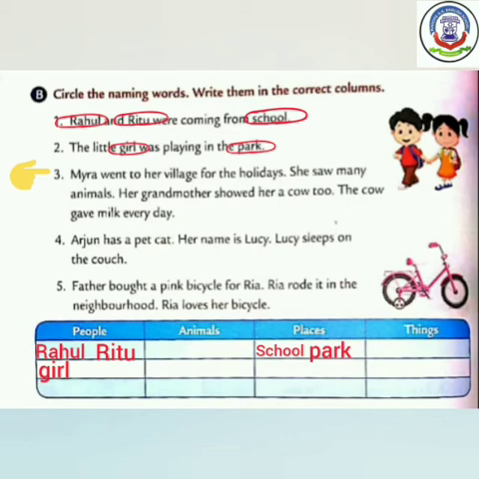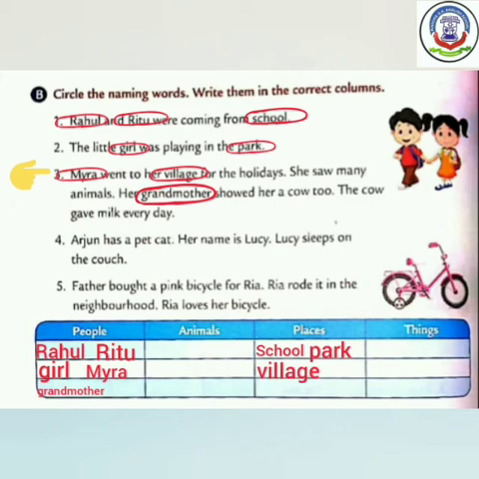In this sentence, let's find out person. See, Myra and grandmother both are person, so we have to circle these words. Write these words in the column of people. Now see village मतलब गांव. गांव एक जगह का नाम है. So we have to write it in the column of places.